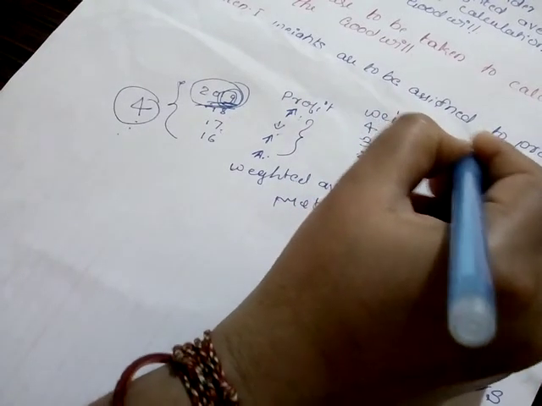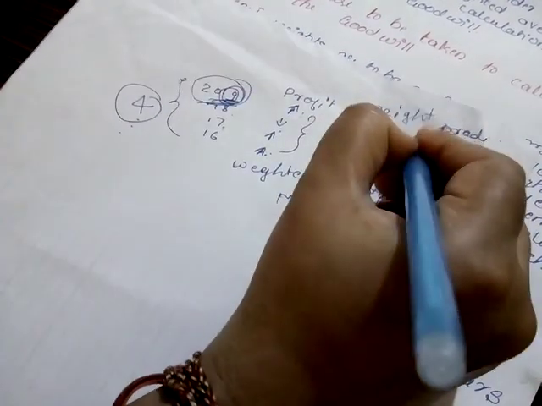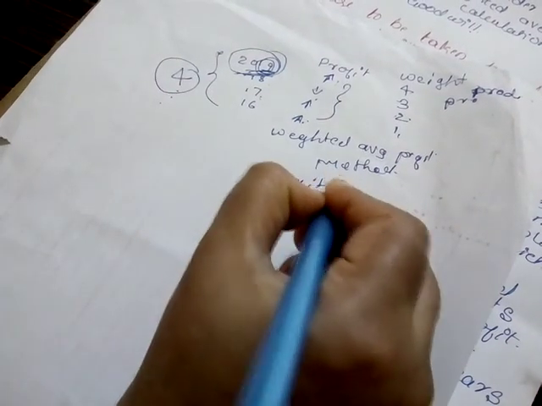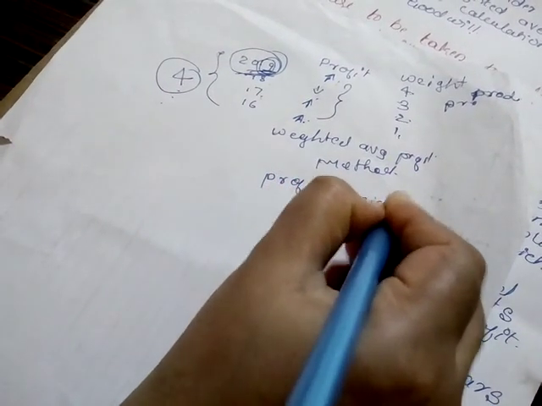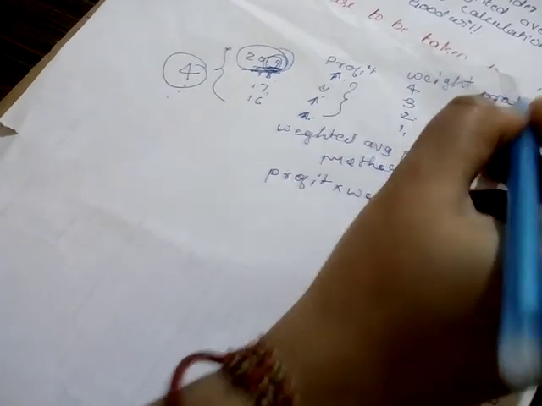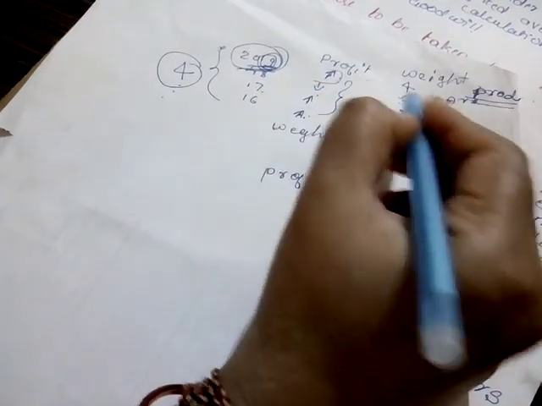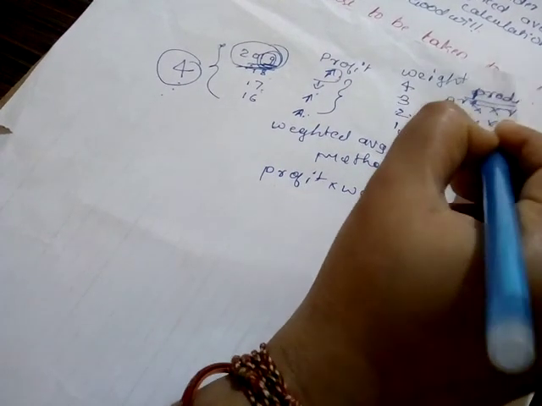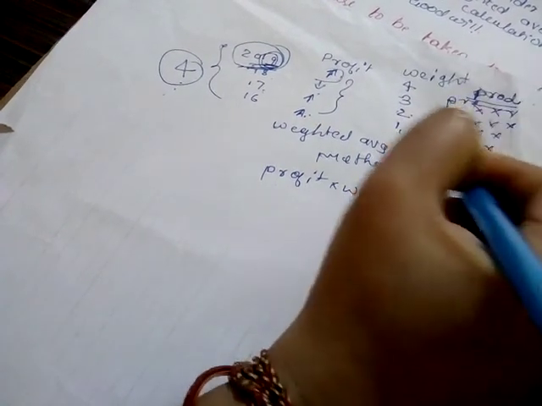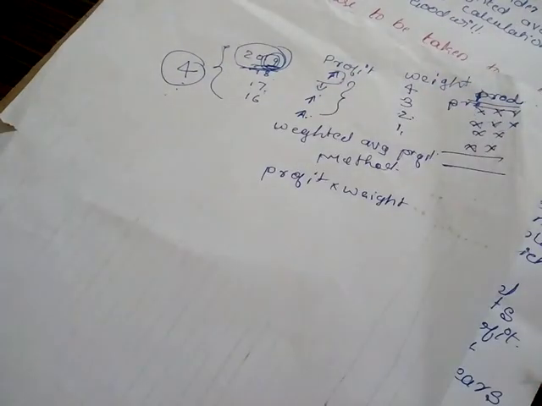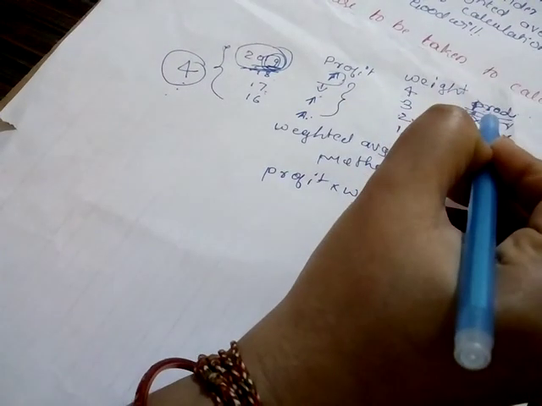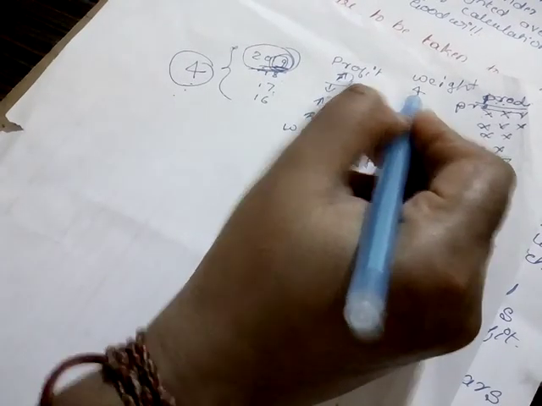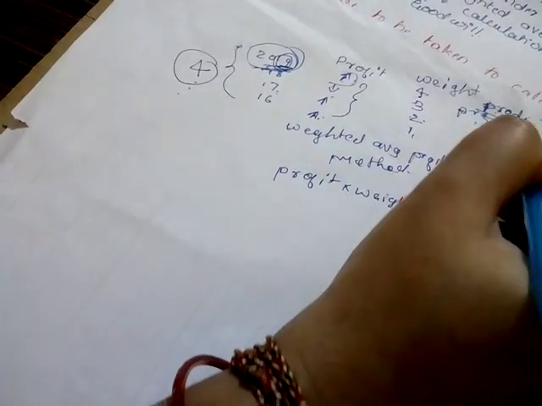Product means profit into weight. Profit into weight is equal to the product. Here, profit into weight, we will get the product of the particular year. The total product is found by multiplying profit into weight.